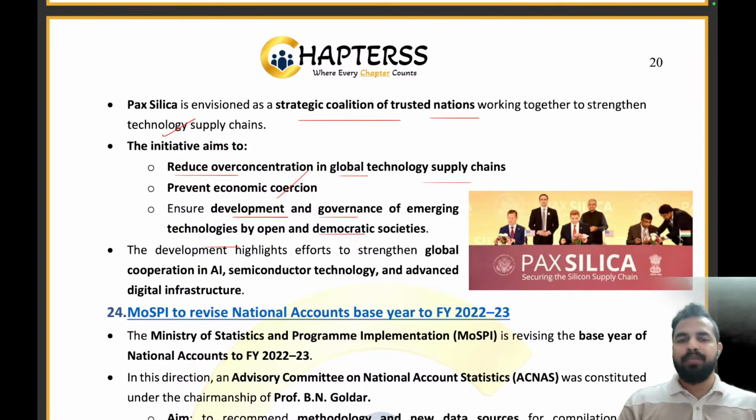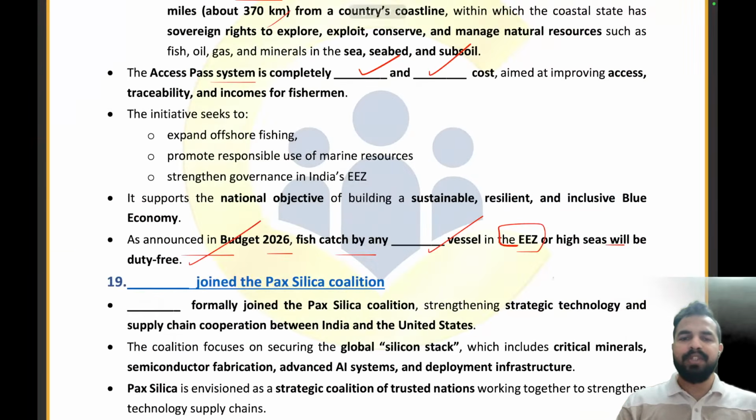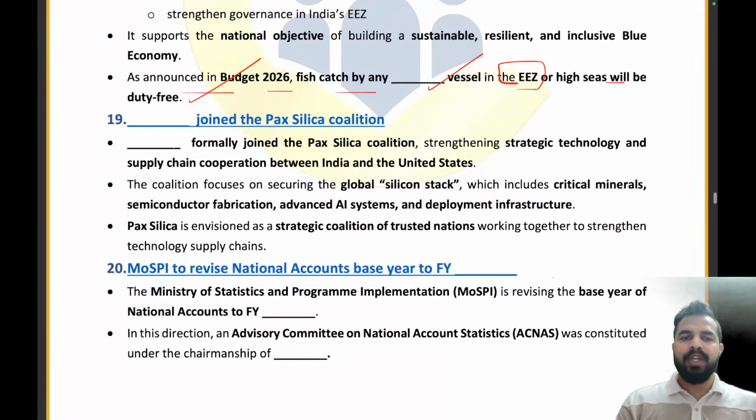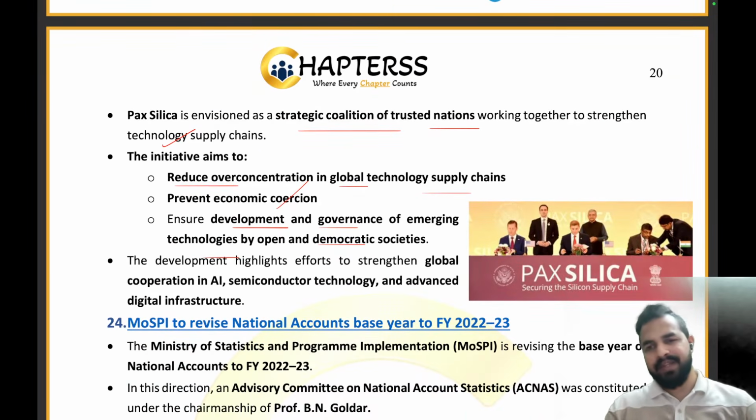Clear, everybody? I hope that you guys are able to understand it. Pax Silica coalition. So please try to answer the question. Which country has formally joined the Pax Silica coalition? That is India. India has joined in cooperation with the United States, and they will be creating a group which will work together to strengthen the technology supply chain. Clear, everybody? Absolutely right. India is the right answer.